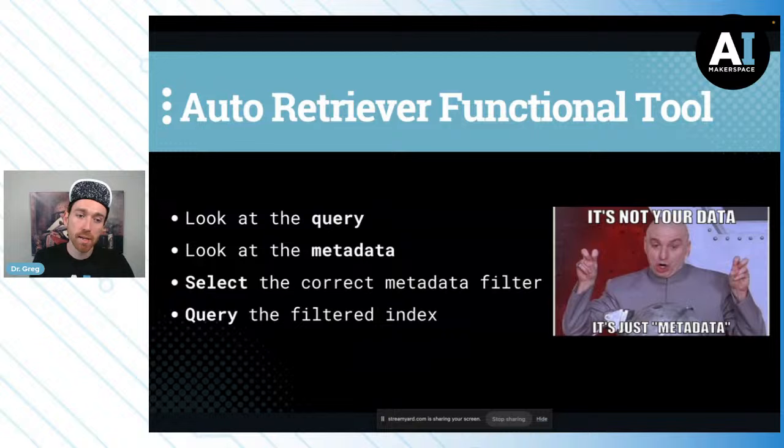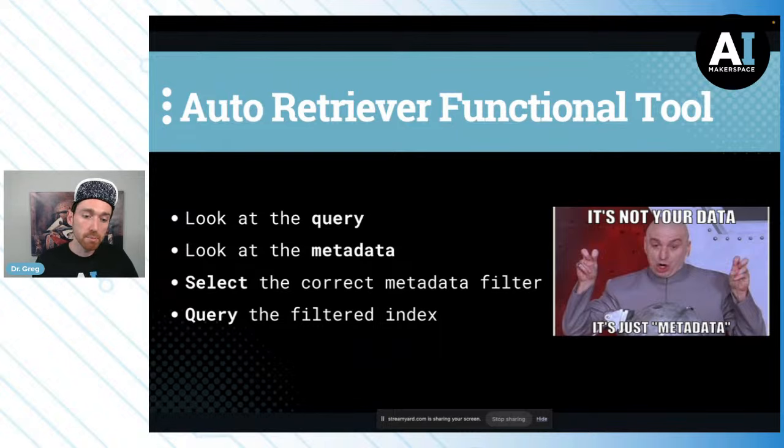It's going to allow us to look at our question, look at the metadata associated with our query engines, select not only the right type of data, but exactly which aspect of that data, and then dig in and try to return the best possible context.